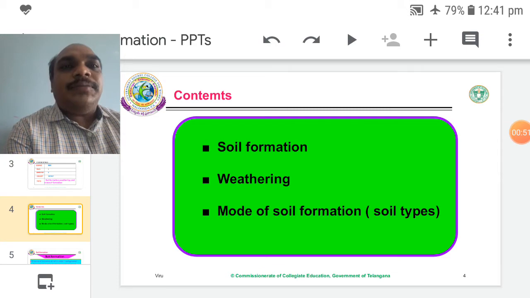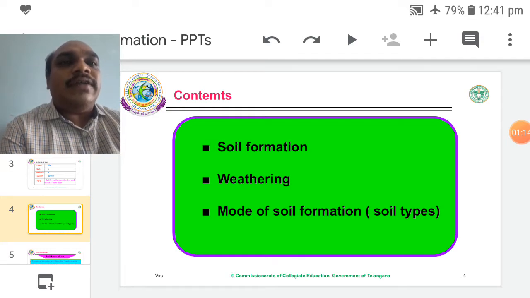The contents are how soil formation occurs in natural habitat, the weathering process and types of weathering, and mode of soil formation or soil types. So today we are going to discuss one by one from these contents.